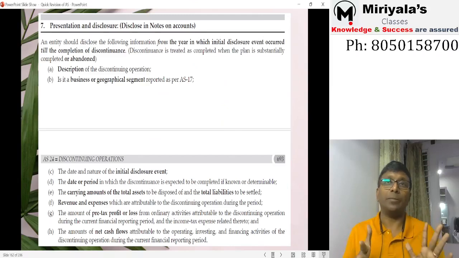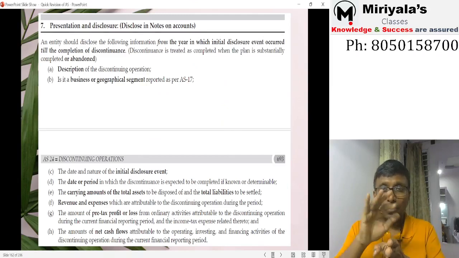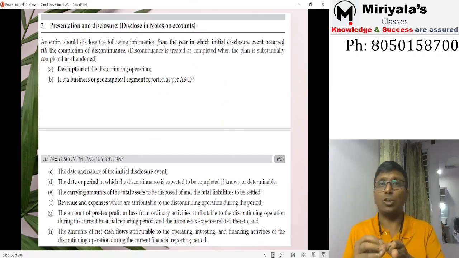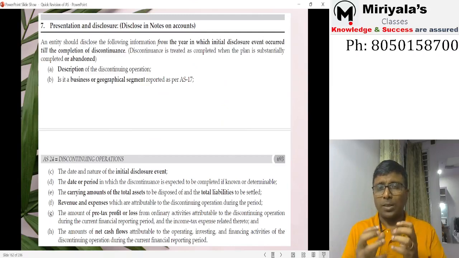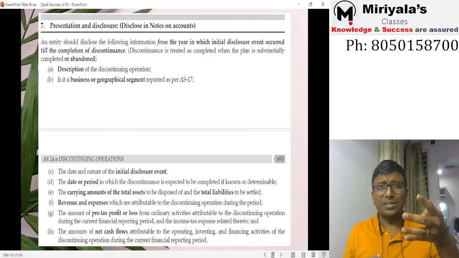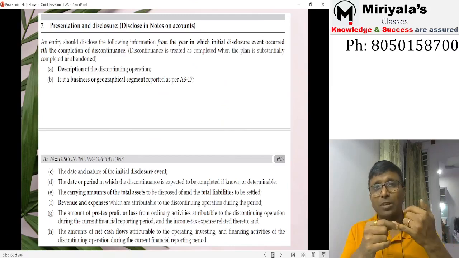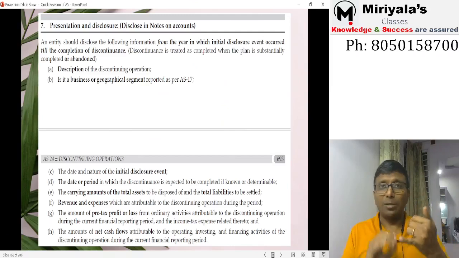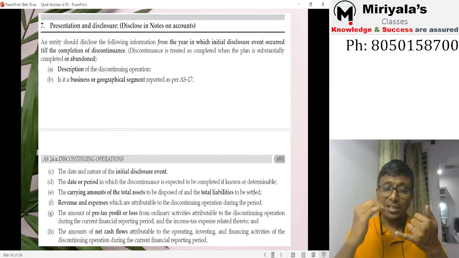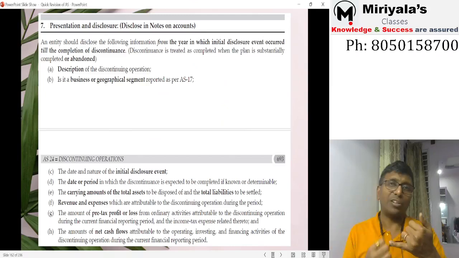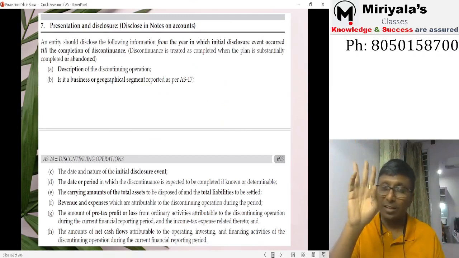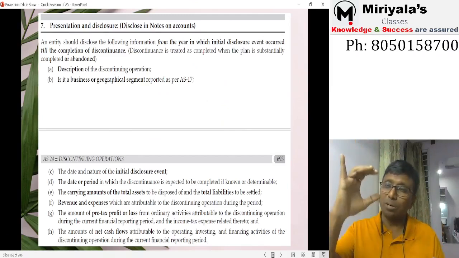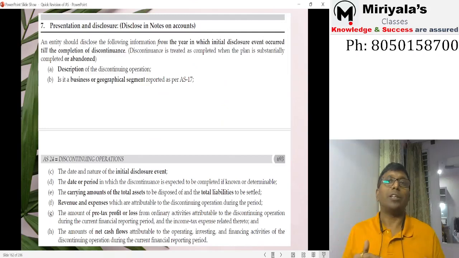They're still going on. Okay, when they decide this, there will be some presentation differences also. What are you supposed to do? You are supposed to restate the previous year profit and loss statement also. See, I have got four lines of business, but out of that one business, the textile business, I wanted to close it. Not a problem. Textile business related sales and expenditure, everything related to the textile business should not be there in the normal top line item. Revenue from operations, only three businesses' information. Expenses also three businesses' information. Got my point?